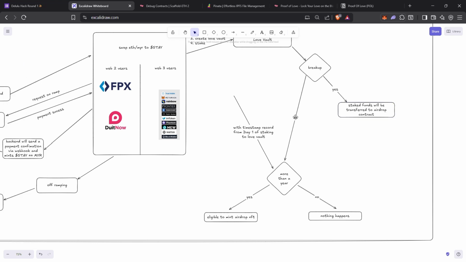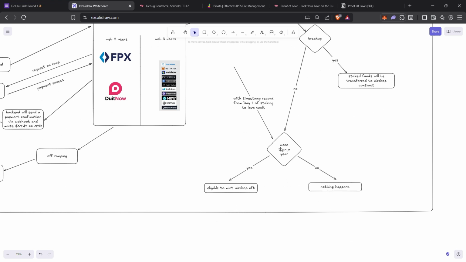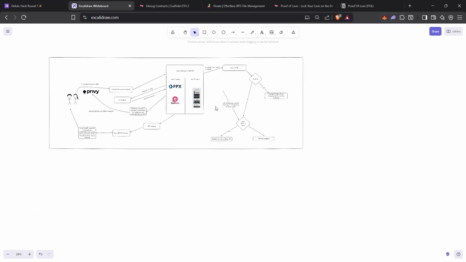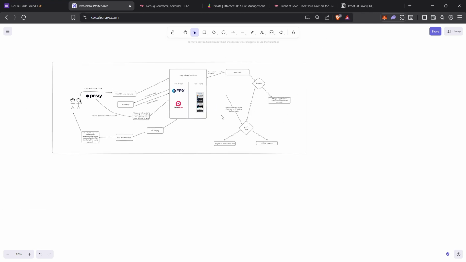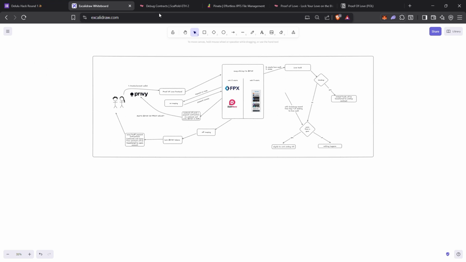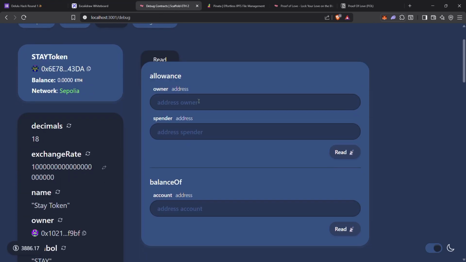So if you are not breaking up and you've been together more than 1 year, you'll be eligible to mint an NFT, and that NFT makes you eligible for the airdrop. If you're still together but it's less than 1 year, nothing happens. You still need to wait until 1 year. So that's essentially the flow and the logic of it, and it's pretty chaotic, I would say.